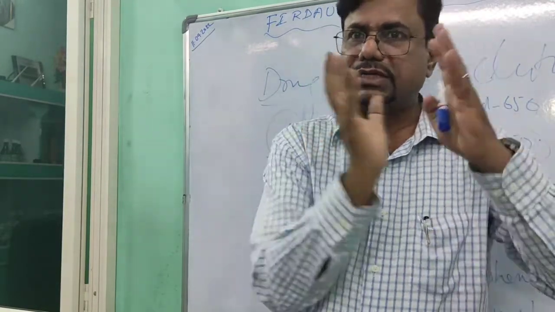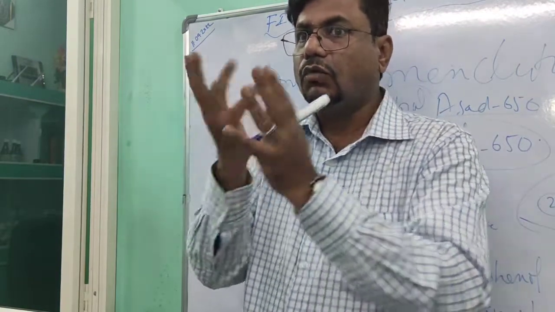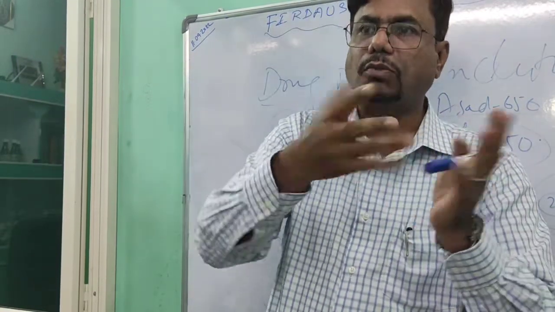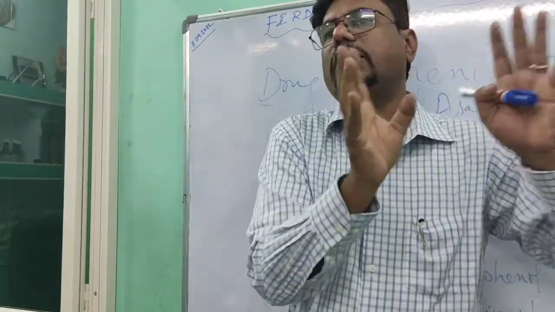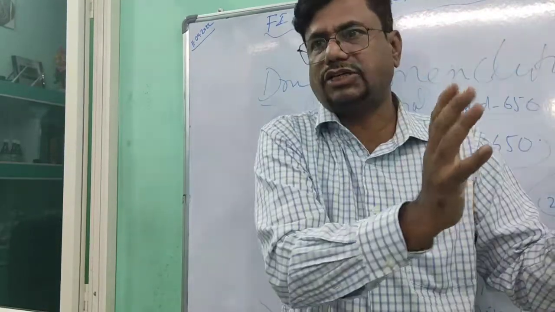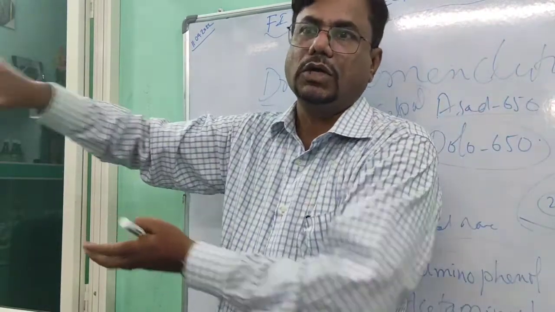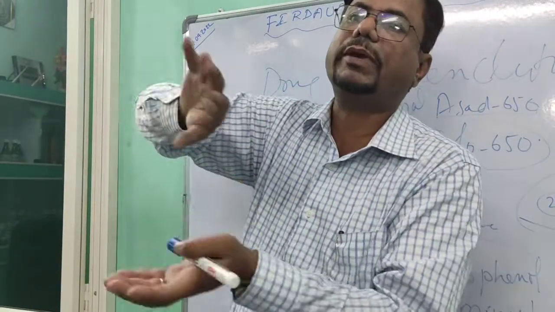But once it shows its action, the pharmacology ends here when it gets metabolized. Metabolized means the form in which the body doesn't want that drug to be in the body because it has shown its action. It has to be eliminated. To eliminate it, it will become hydrophilic.